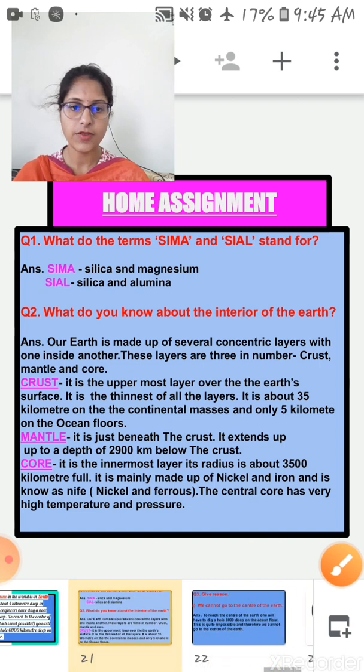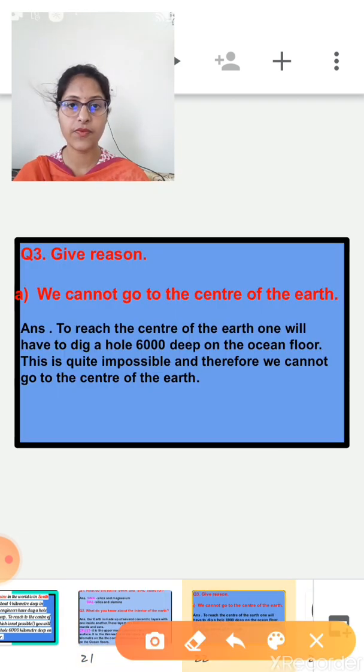Okay, now let's move on to the third question. Give reason. Basically we cannot go to the center of the earth. Why? To reach the center of the earth, we would have to dig a hole around 6,000 kilometers deep on the ocean floor, and this is quite impossible. Why is it impossible? Because the temperature is extremely high inside the earth. Therefore we cannot go to the center of the earth.